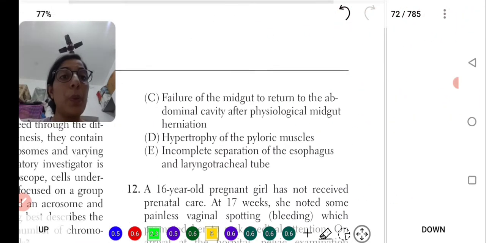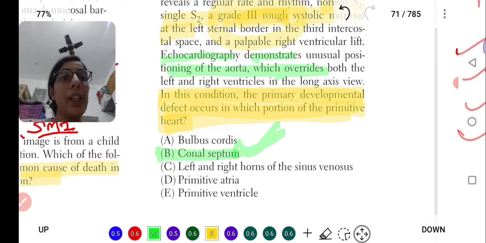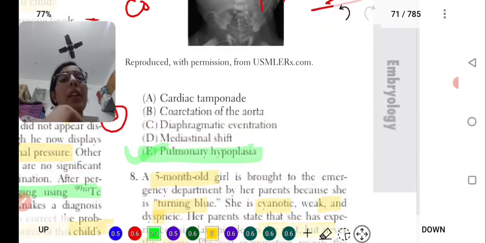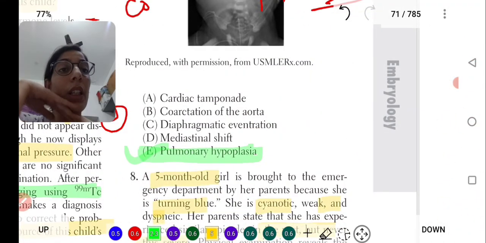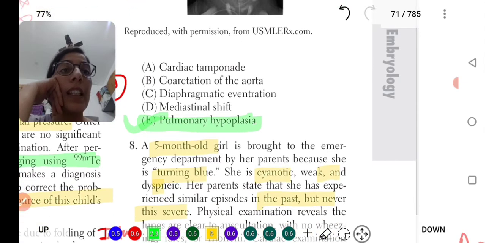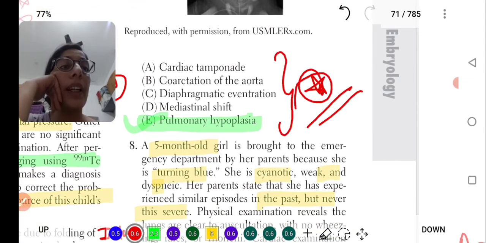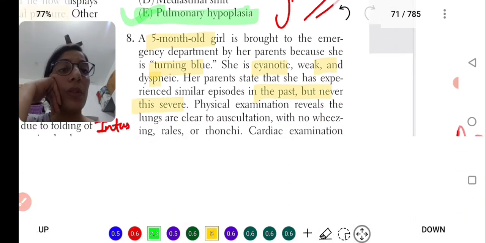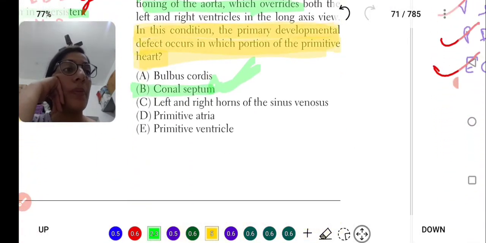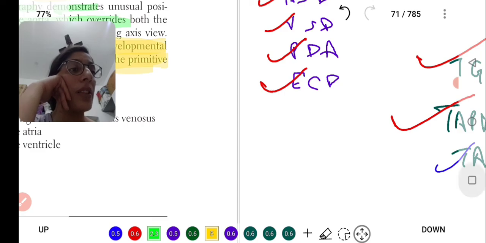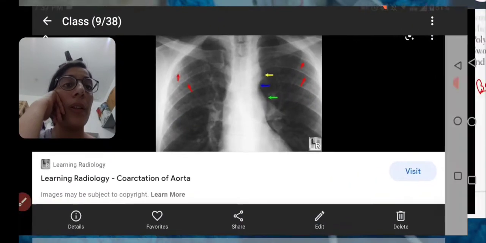The first option was coarctation of the aorta. Sorry, I missed that one. The images of this question we will do later. First we are going to do the images of tetralogy of Fallot and all.